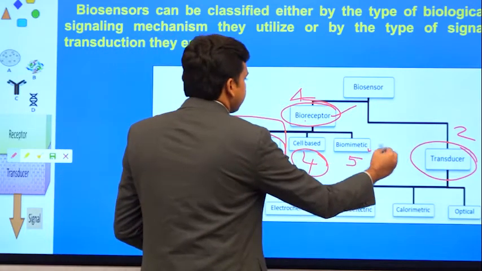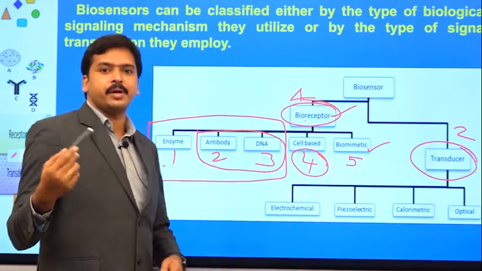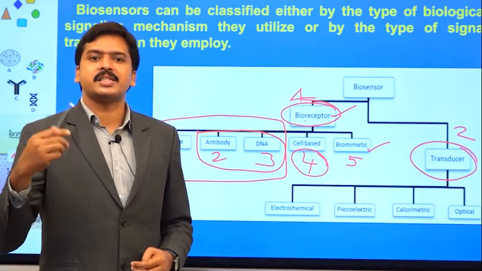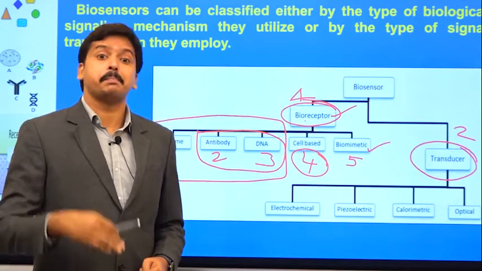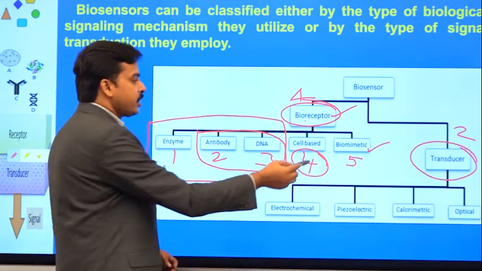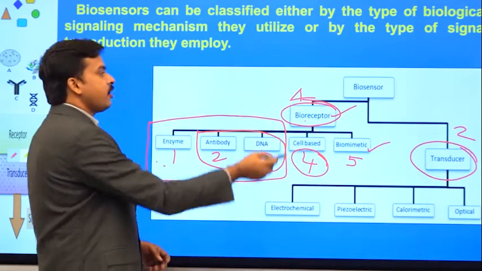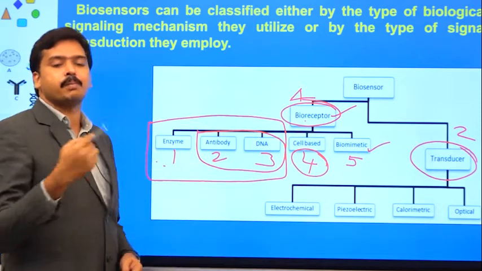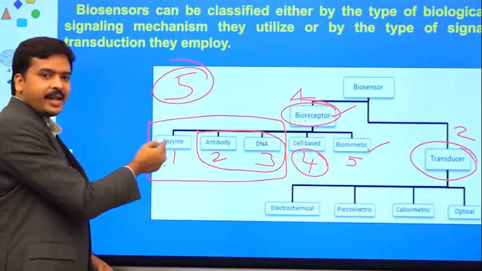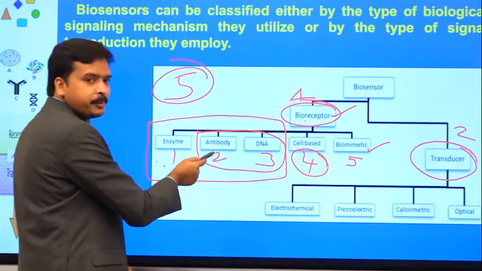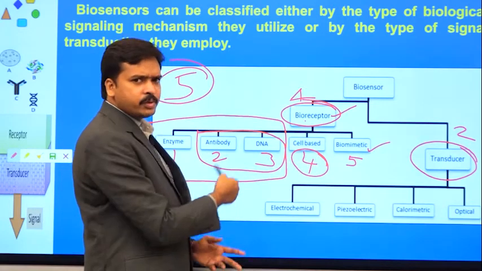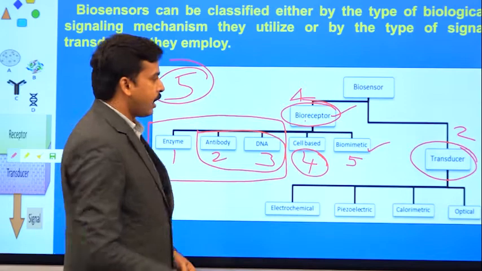The biomimetic is where we prepare an engineered molecule. The structural similarity might be there or may not be there, but there will be functional similarity. Such molecules we can prepare and use instead of a biological recognition unit or bioreceptor. So there are a total of 5 categories: enzyme based biosensor, antibody based biosensor, DNA based biosensor, and instead of going with molecules, as I already told you, cell based or biomimetic.